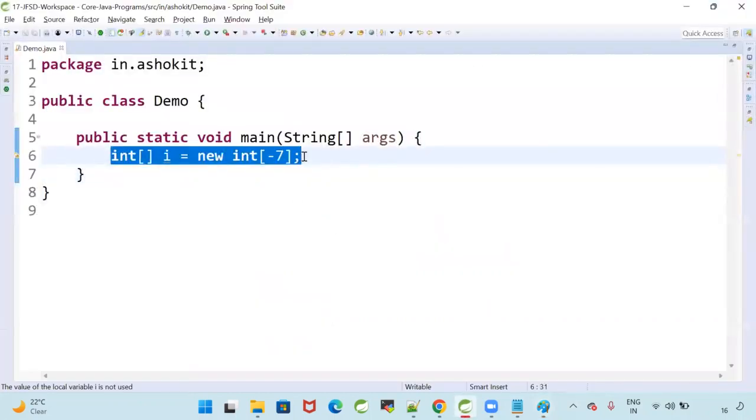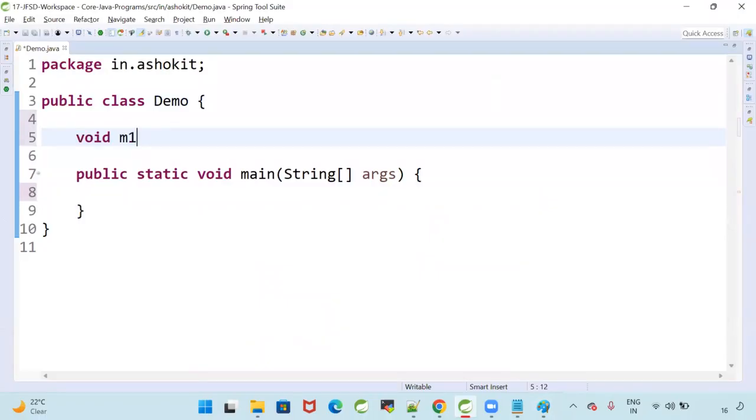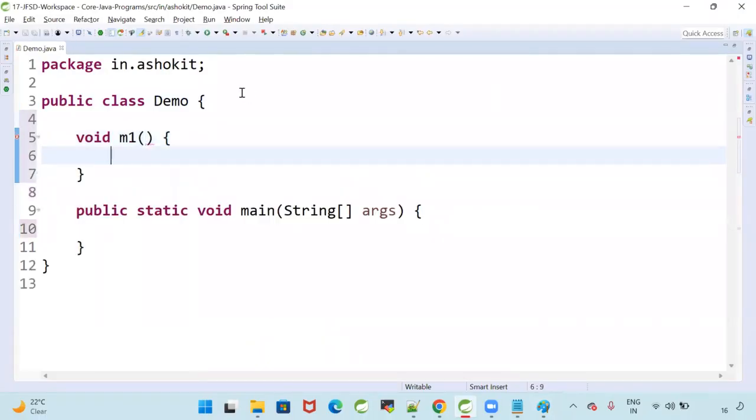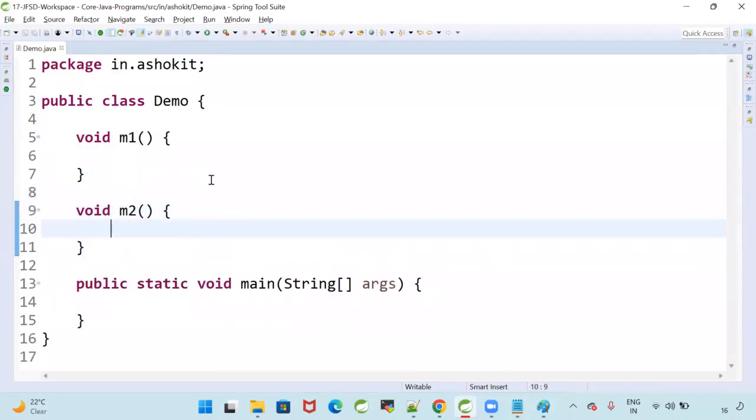See carefully. I'm writing void m1 and void m2. Both are instance methods. Inside m1, can I call m2? Inside m2, can I call m1?